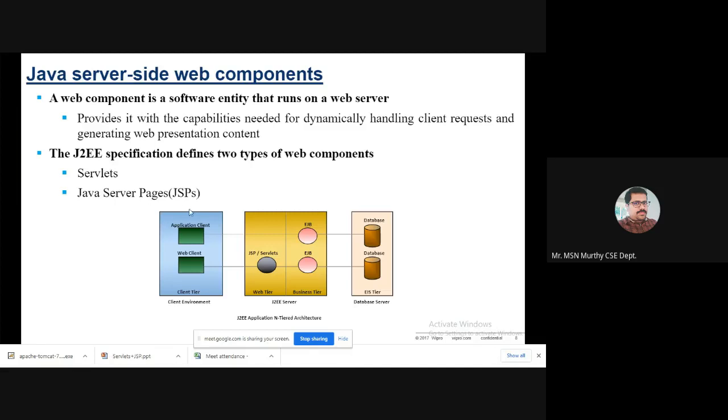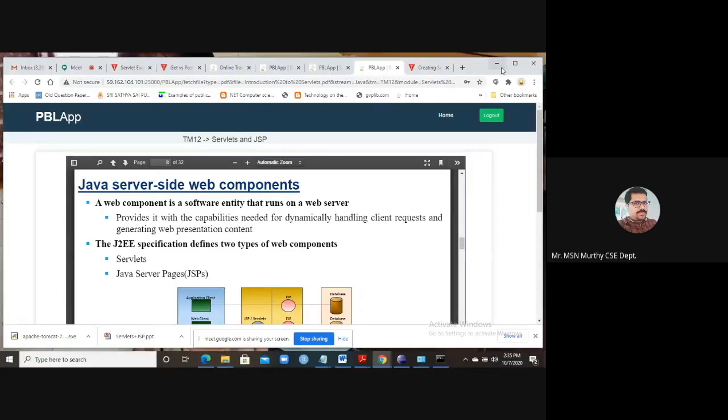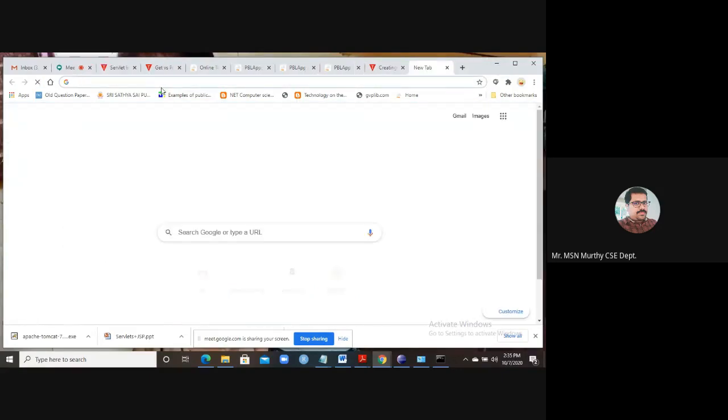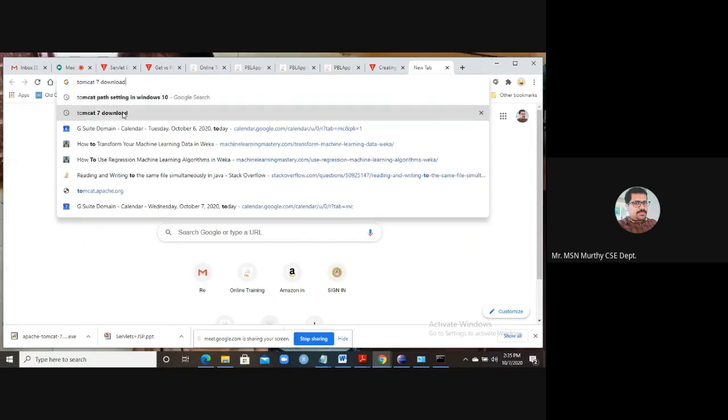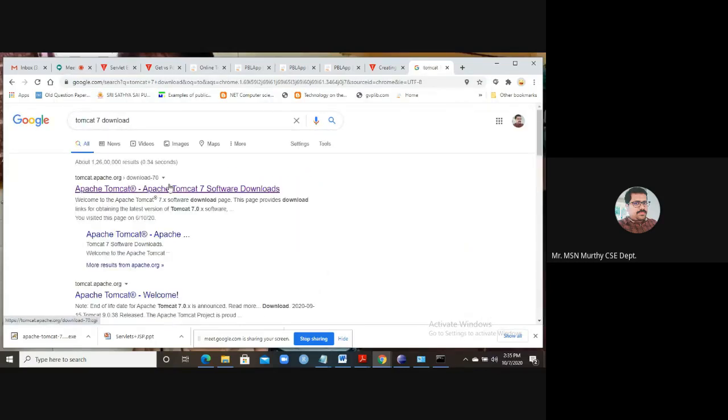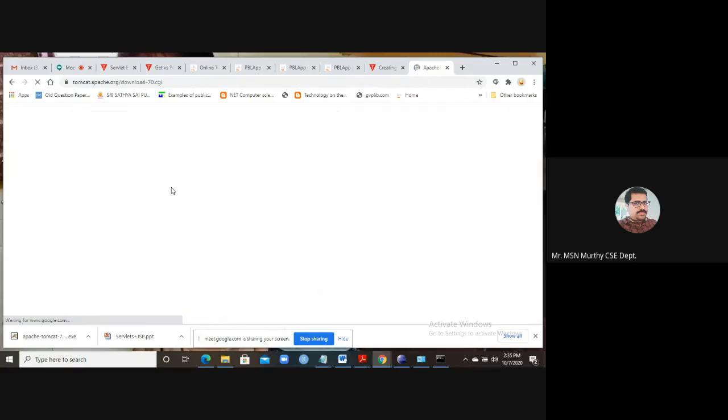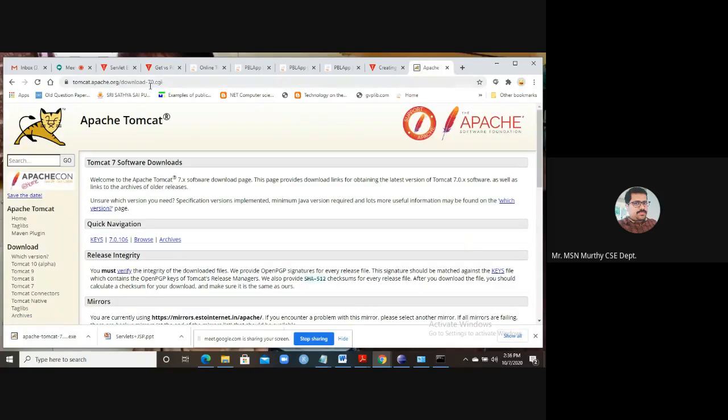I will show you how to get the web server. We have the Apache Tomcat web server. We have to download it. It is freely downloadable from the internet. Tomcat 7 or 9, the latest 9, is also available. Whatever you want, you can go to this website, which is the Apache Tomcat website.